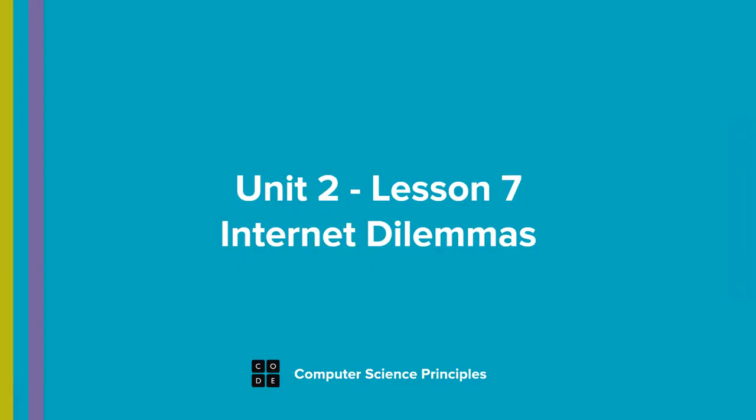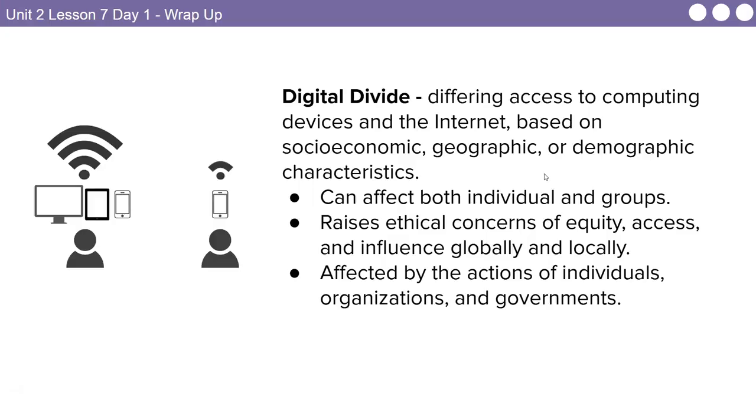So lesson 7 kind of changes directions and starts talking about internet dilemmas. So these are like issues in computer science that are a problem for us now, and we need to kind of figure out how we're going to handle these.